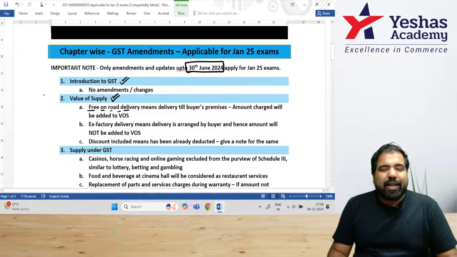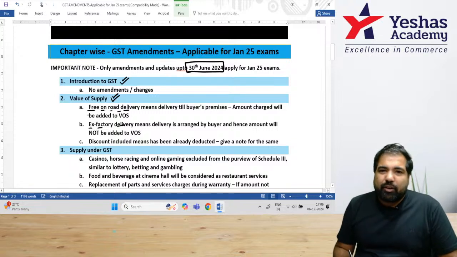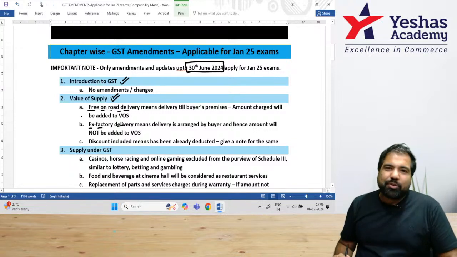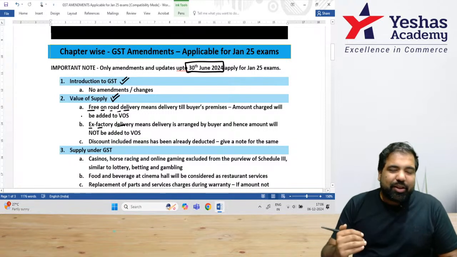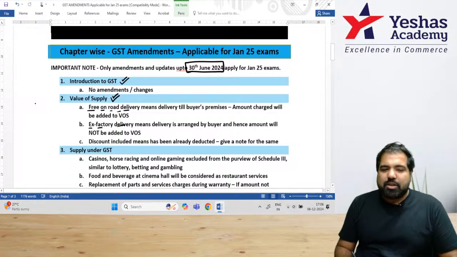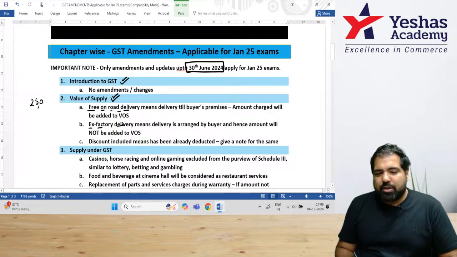Yes. But in the exam, if they ask you something called ex-factory delivery, ex-factory delivery means that guy will not knock on your door. Ex-factory basically means you need to go there and get the goods, or you need to arrange for transport. In that case, 25,000 is the value of the mobile. That is the value of supply for the mobile.